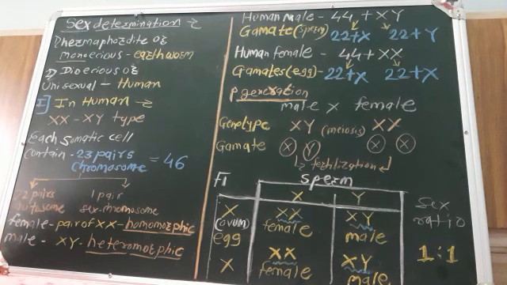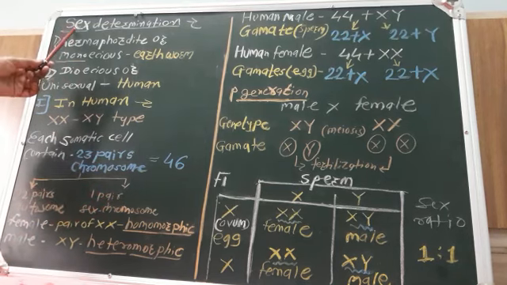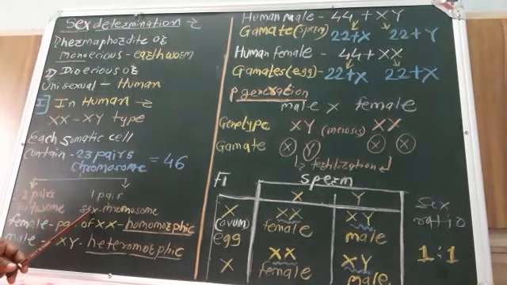and they are responsible for the body characters or so many somatic characters. While for the determination of a sex, whether the child may be a male child or female child, it can be determined with the help of a single pair of chromosomes, and that single pair of chromosomes which helps for the determination of a sex is known as a sex chromosome.